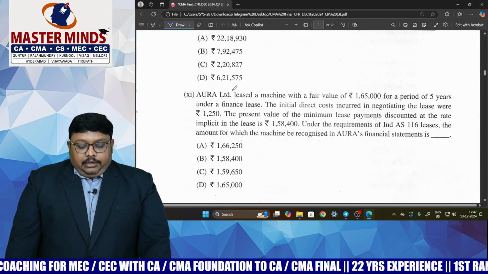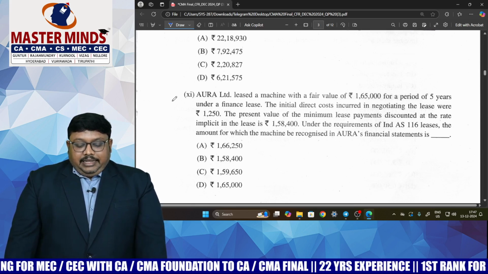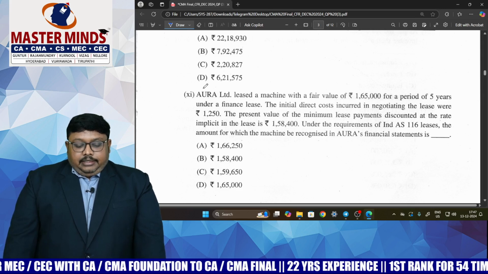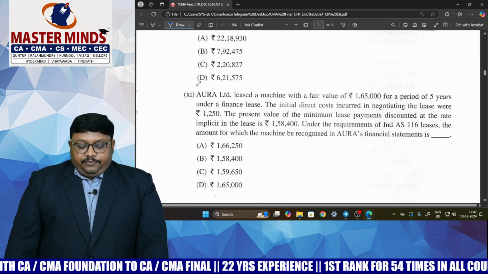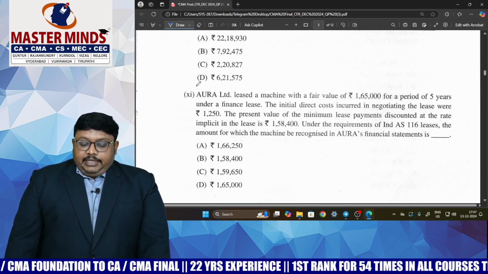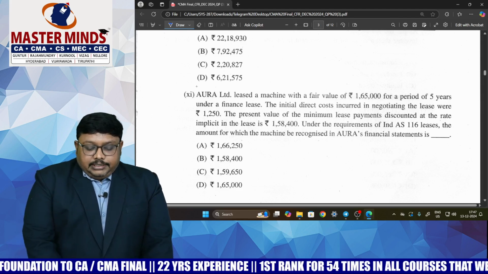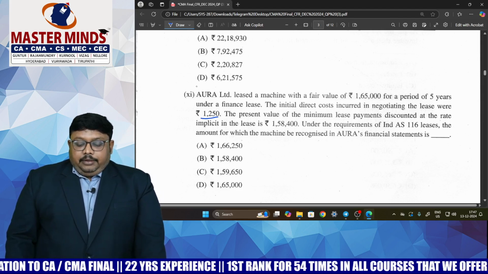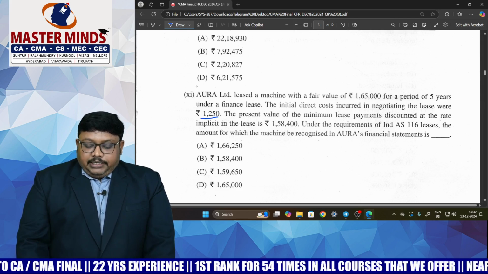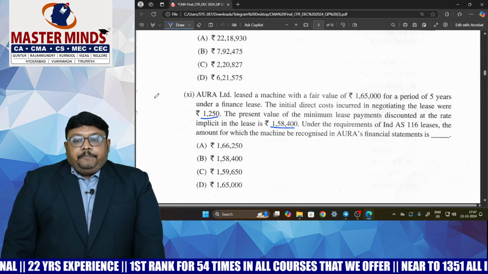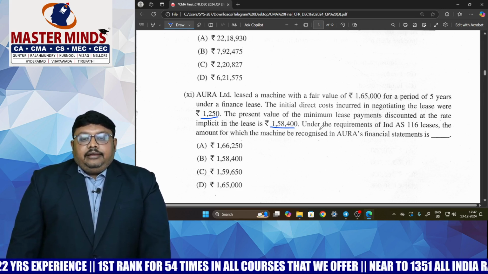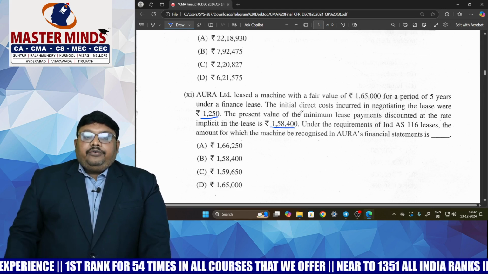And the 11th one they have given is from leases. So under the leases, here Aura Limited leased a machine with a fair value of 1,65,000 for 5 years, a finance lease. The initial direct cost they have incurred on this lease is 1250, and the present value of minimum lease payments after discounting is 1,58,400. So here they are asking what is the lease liability or ROU asset, Nana?